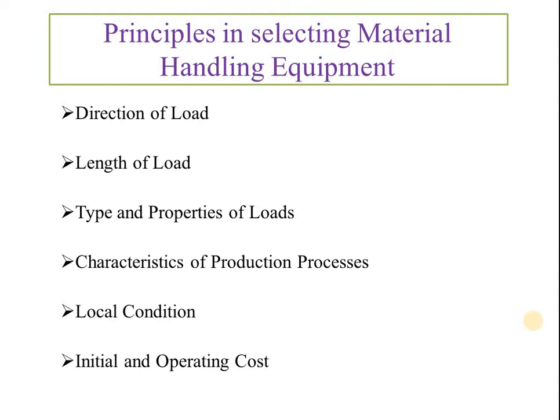Initial and operating cost. This is a common parameter in many cases while selecting any equipment, because the maintenance cost is a very important thing while selecting the material handling equipment.